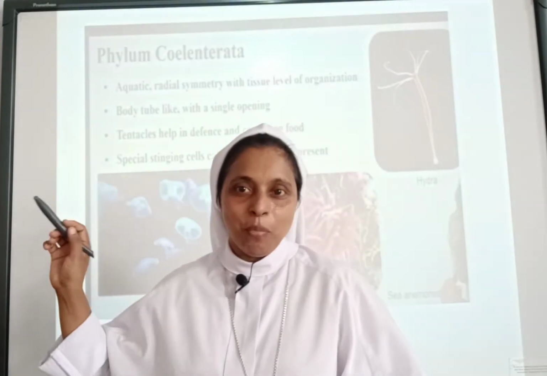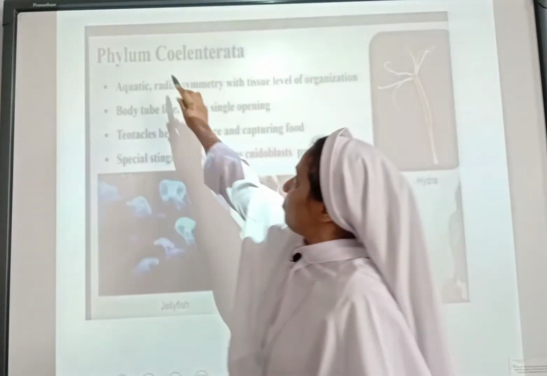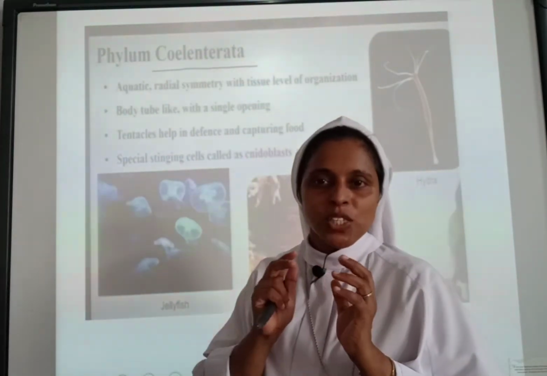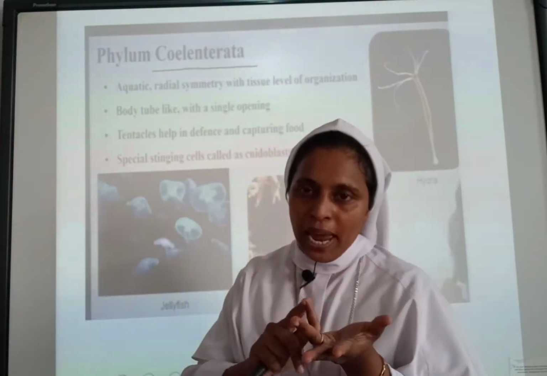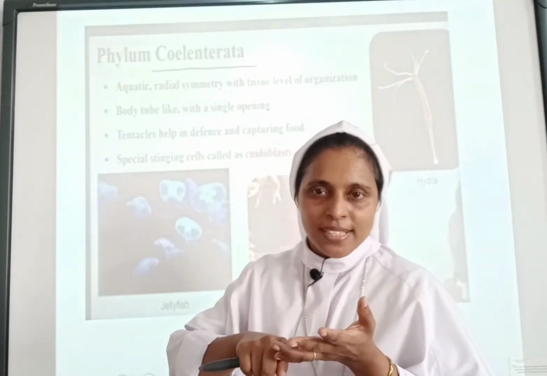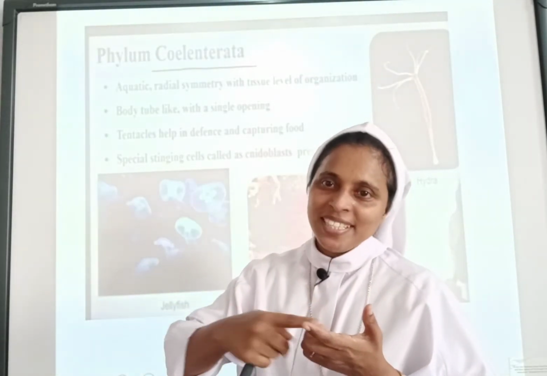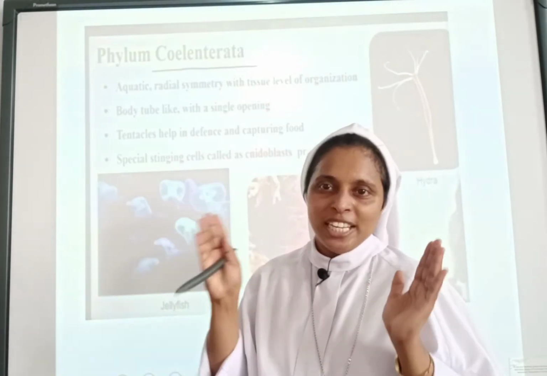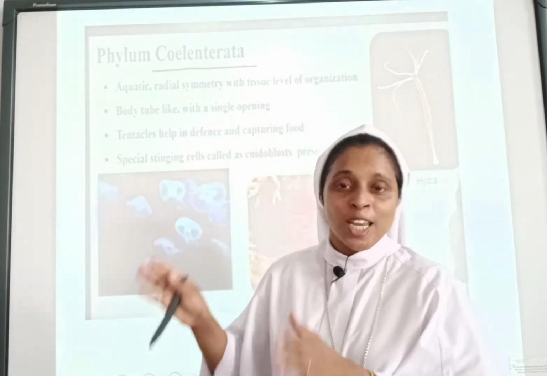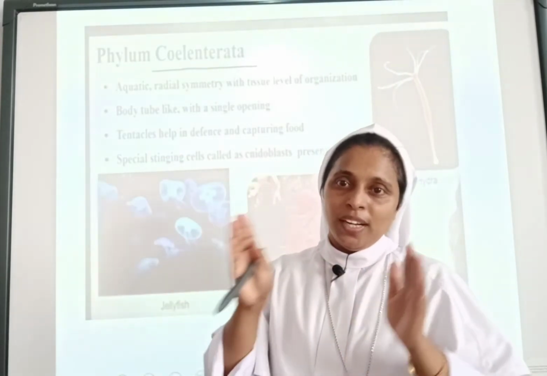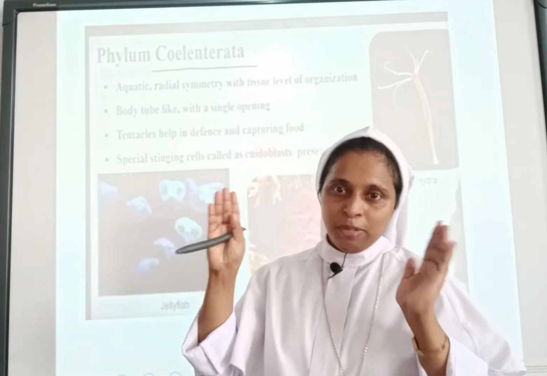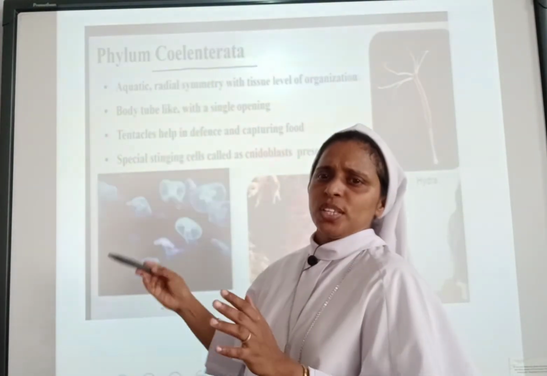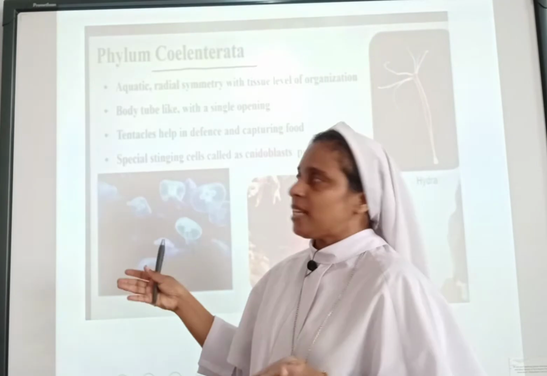Now next, coming to the body, phylum Coelenterata. As I have told you, based on the habitat, the body organization, the germ layers, and the body cavity, these organisms are being divided and categorized. Based on these conditions only, we are dividing them into particular phyla. So what are the examples of phylum Coelenterata?